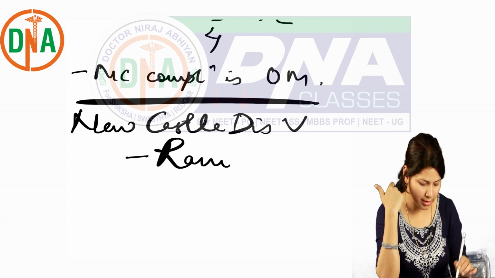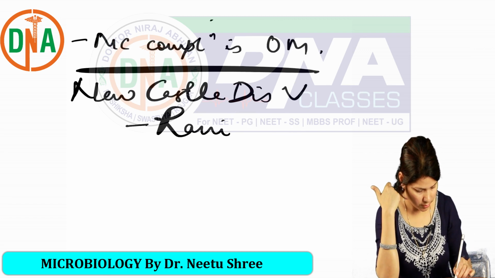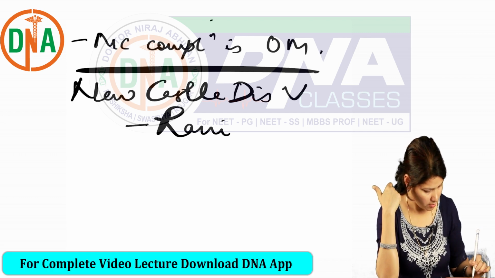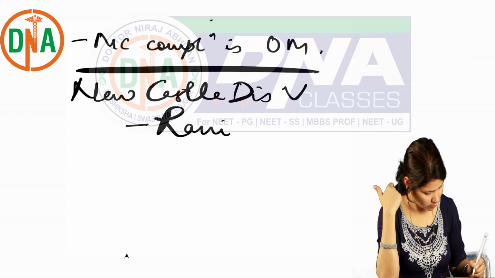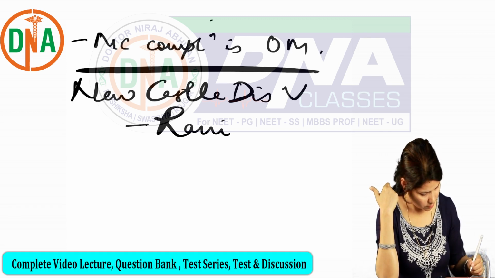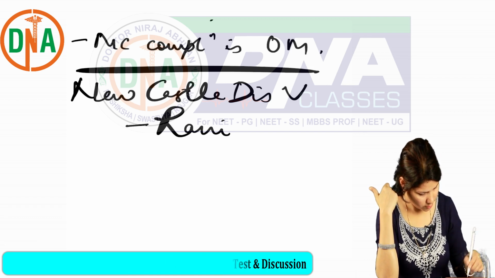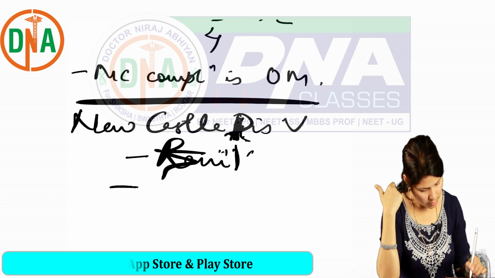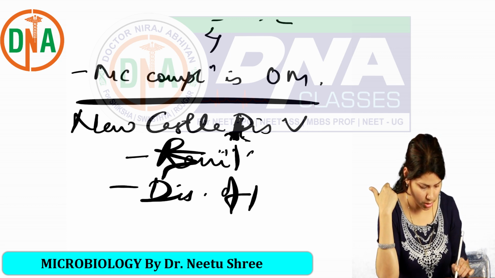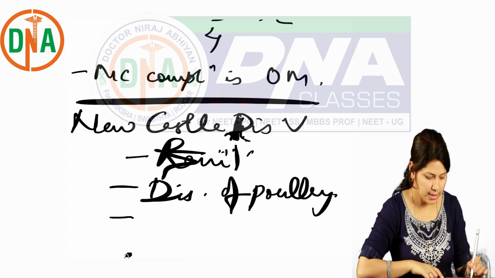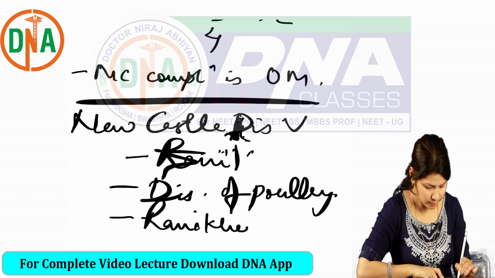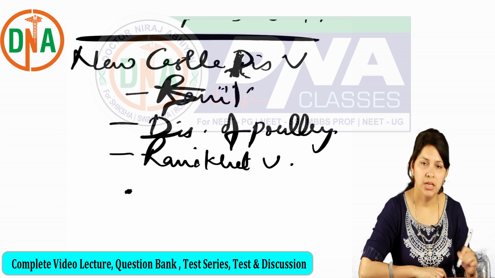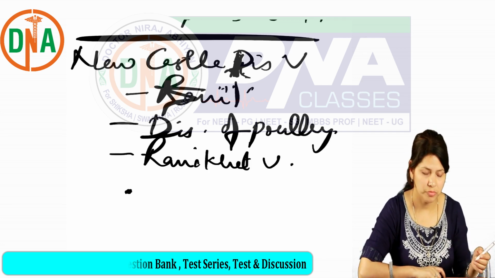In India it is known as Ranikhet virus, because it caused severe infection in poultry in Ranikhet, where a lot of birds had to be slaughtered because of this infection.